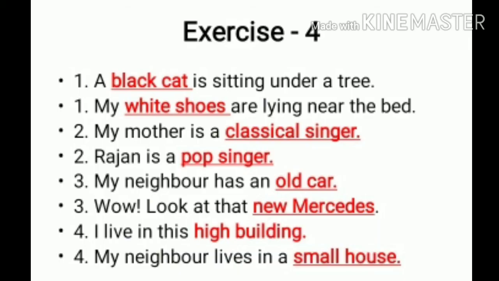So your first one is, a black cat is shown under the tree. So we write, a black cat is sitting under a tree. And the next set of sentence is, white shoes are shown near the bed. So we write, my white shoes are lying near the bed. So according to the picture, we need to fill in the sentence and complete it. The second one is, my mother is a classical singer. And the second set of sentences, Rajan is a pop singer. The opposite of classical will be pop.